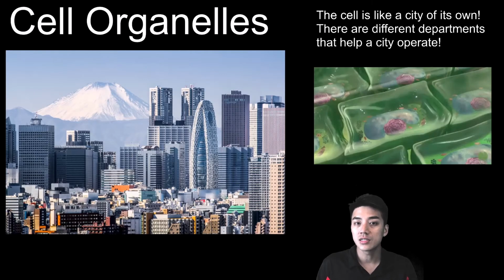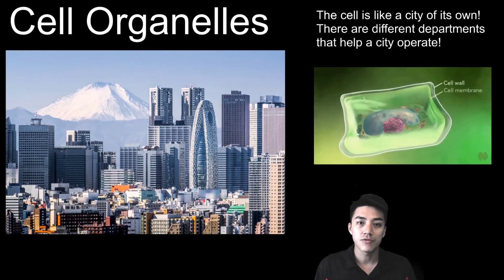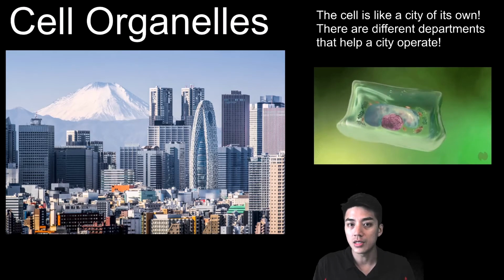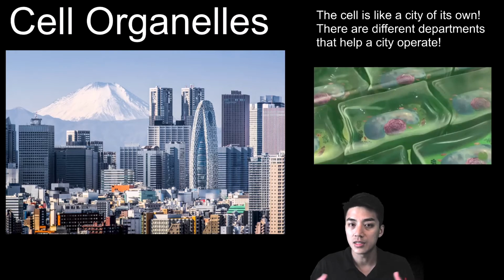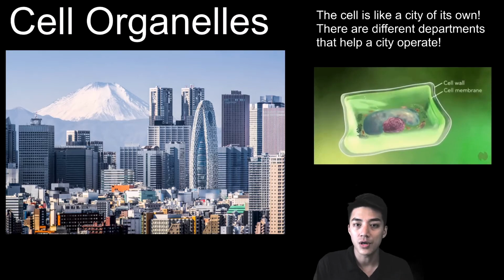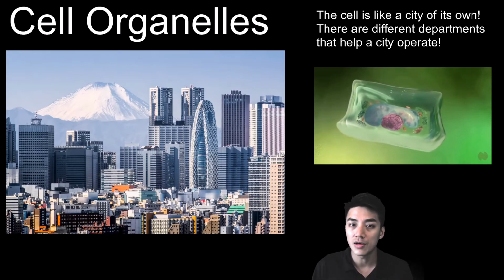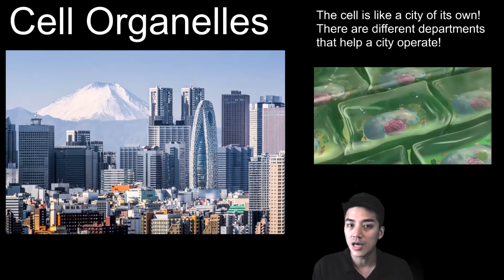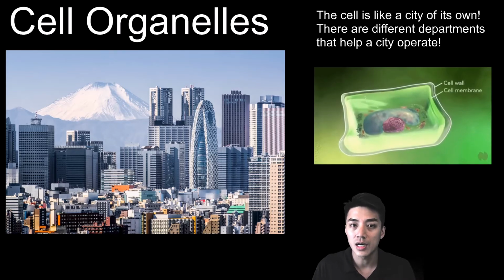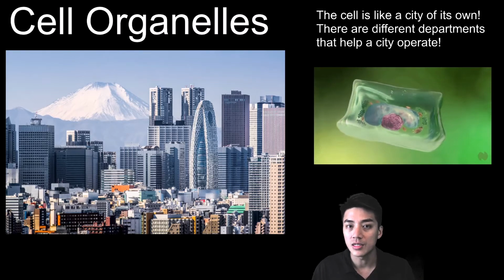Let's start discussing cell organelles, or the parts that help a cell function. Now, for the rest of this video, I'll use an analogy that will help you understand cell organelles better, and that is, a cell is like a city of its own. And a city has its own departments. It's got the police, it's got the fire department, it has schools, it's got highways and bridges, it has a town hall that makes decisions, and the cell is very much the same way. It's got a lot of little parts and pieces that help the cell operate on a day-to-day basis.